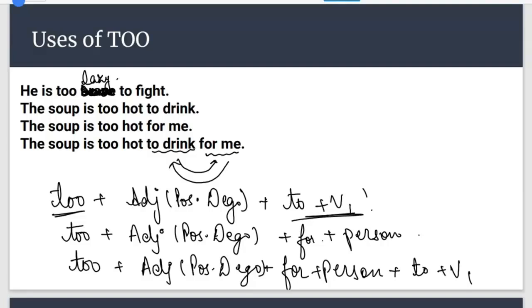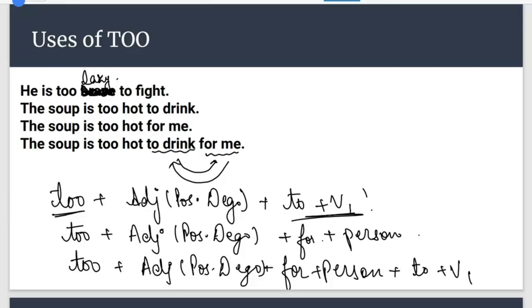If a verb is mentioned, then TO2 will be used. If a person is mentioned, then for will be used. And if both for plus person and to plus V1 are mentioned in a sentence, then for plus person will be mentioned first, and then to plus V1. Now let's have a look at the sentences.